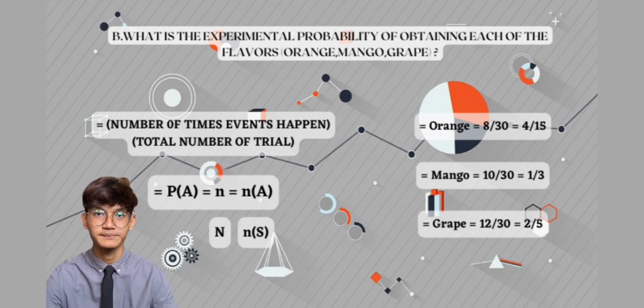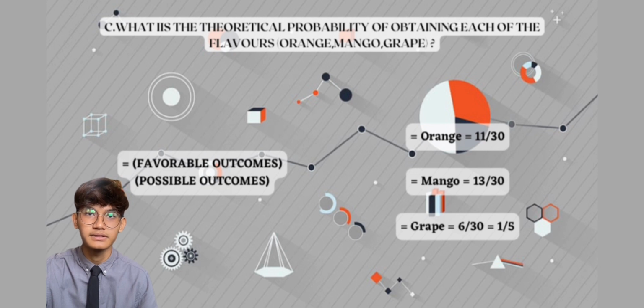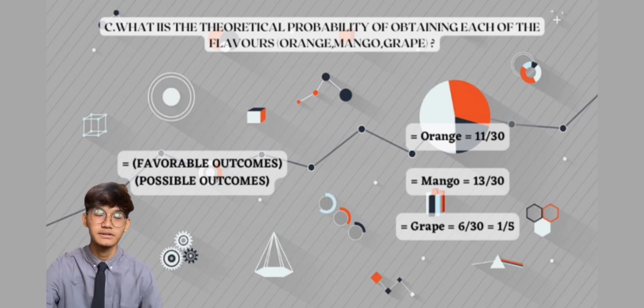Question C. What is the theoretical probability of obtaining each of the flavors orange, mango, grape? In order to solve this question, we must find the favorable outcomes divided by possible outcomes, which is for orange, we got 11 over 30, mango, 13 over 30, and grape, we got 1 over 5.